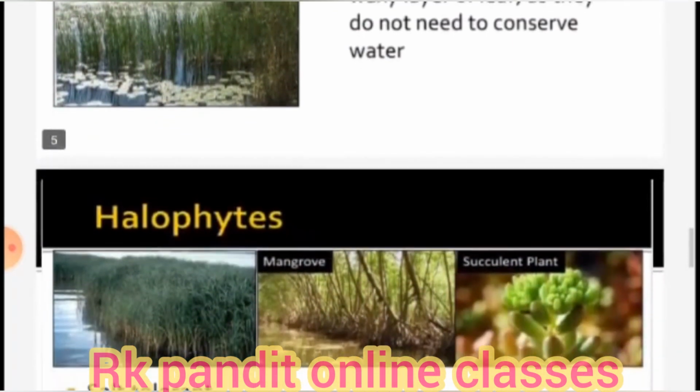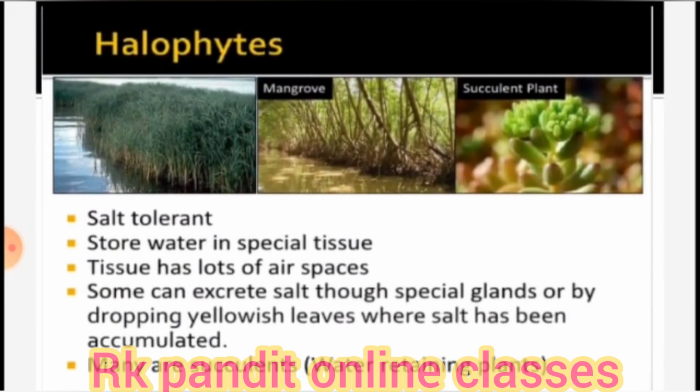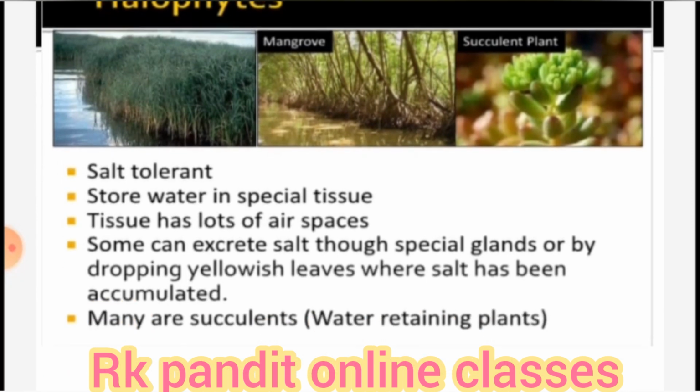Now we come to the next type, that is helophytes, but this is not given in your textbook and no need to learn it now. This you will learn in higher classes. This is just for your information. Like you have already seen mangroves. Mangroves grow near sea water or where there is water, but they are salt tolerant, meaning they can resist salt. They can grow in salty water near the sea because they can consume salt and store water in special tissues.